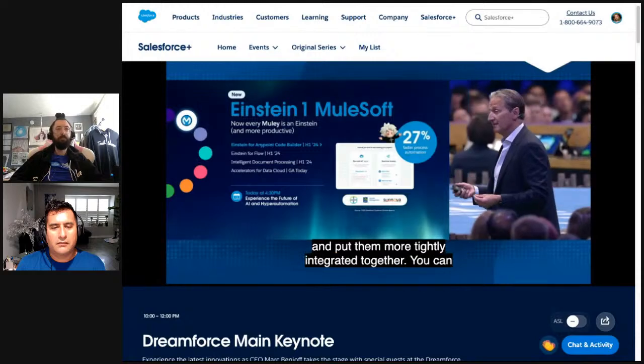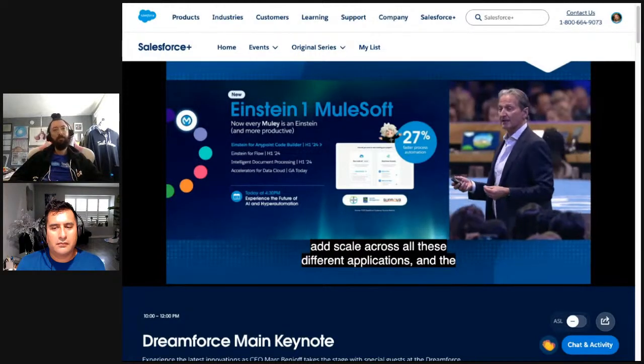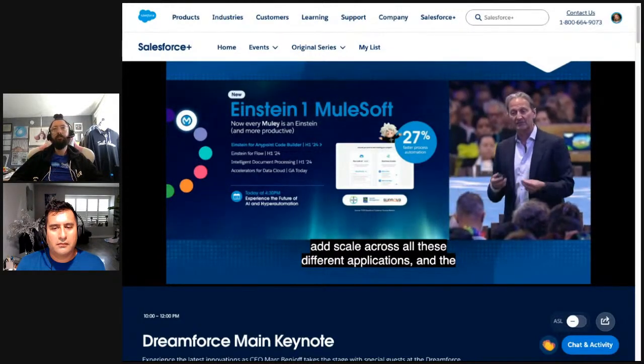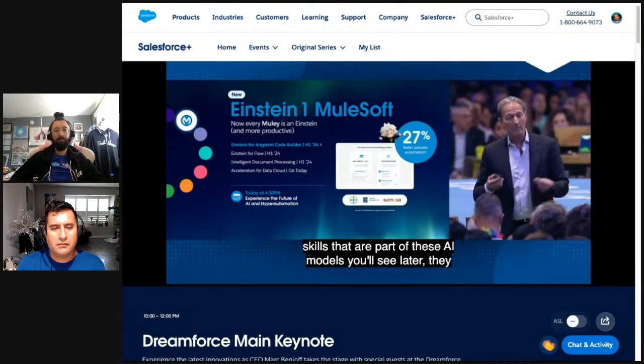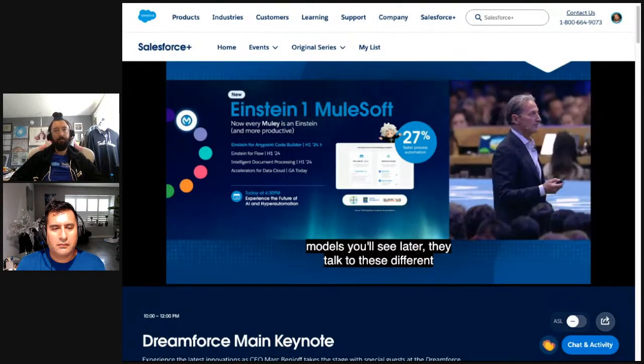And the skills that are part of these AI models, you'll see later, they talk to these different applications through APIs. So MuleSoft's more important than ever as an integral part of your framework.